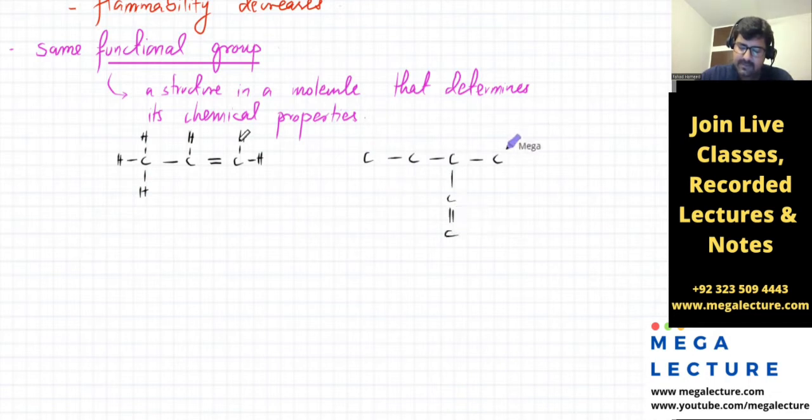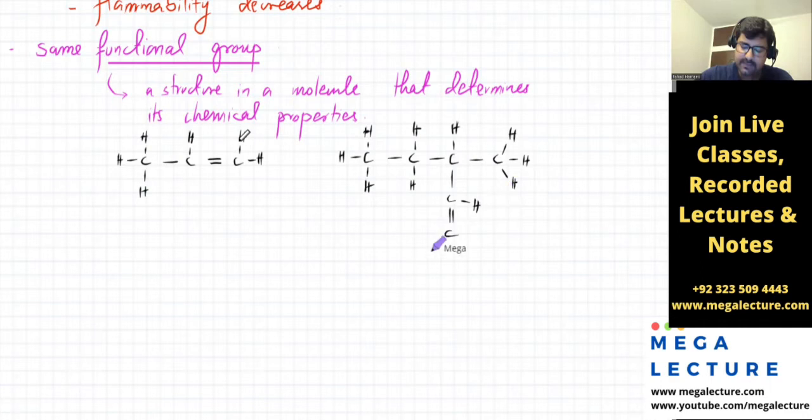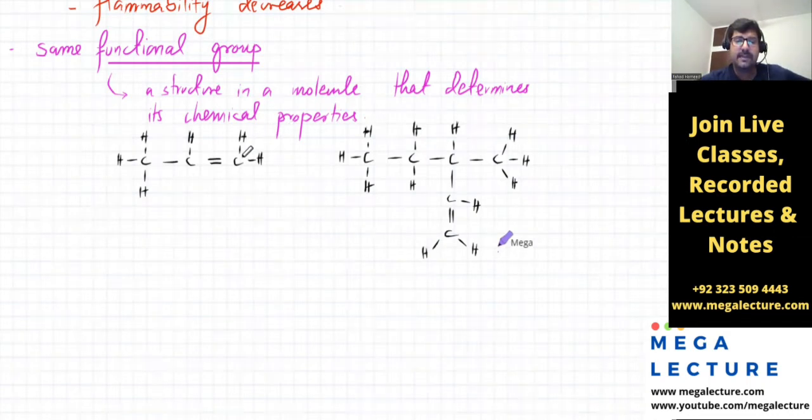Okay, so how many hydrogens with this? That will be 3, right? Remember, each carbon should be making 4 bonds. This one will have 1 H. This one will have 2 H's, right? 3 H's with this one. This one will have 1 H and this one will have 2 H's. Did I do anything wrong? Everything is fine, right? Carbon is making 4 bonds, 4 bonds, 4 bonds. All of them are making 4 bonds, right?